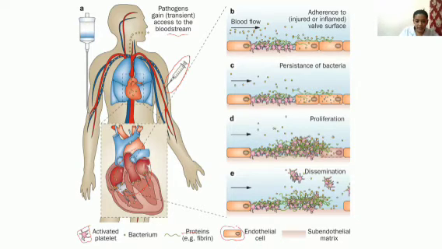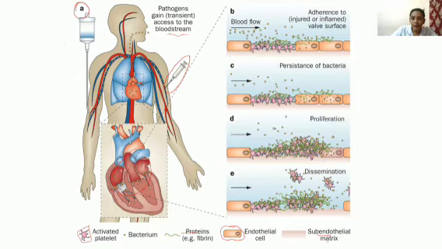So we are studying about endocarditis, no? So these are the endothelial cells, and this type of image shows the subendothelial matrix. So you can see the stages. First one is pathogens. In the first stage, the pathogens gain transient access to the bloodstream.